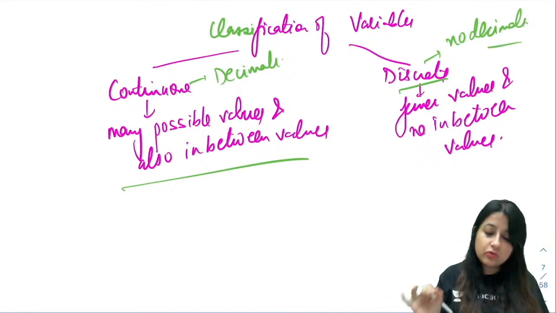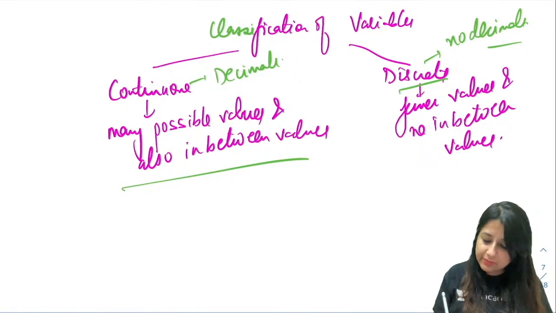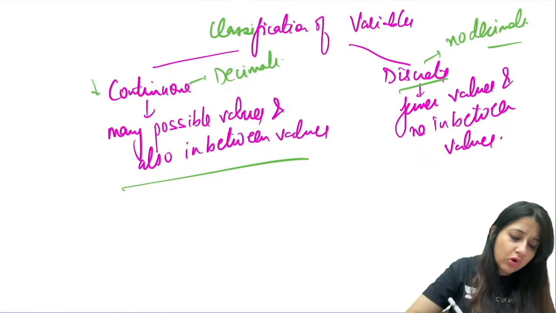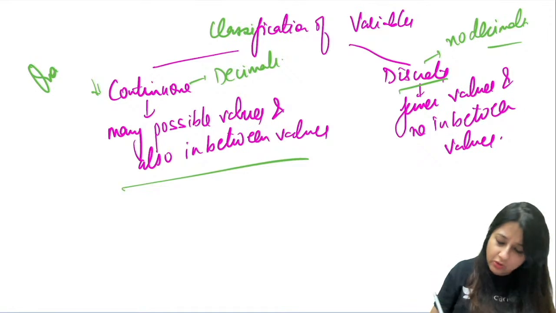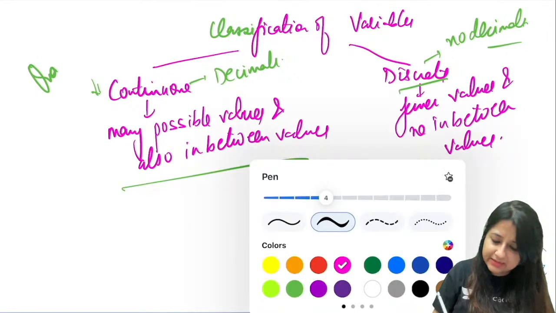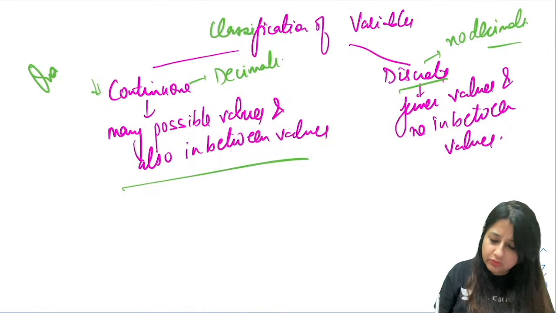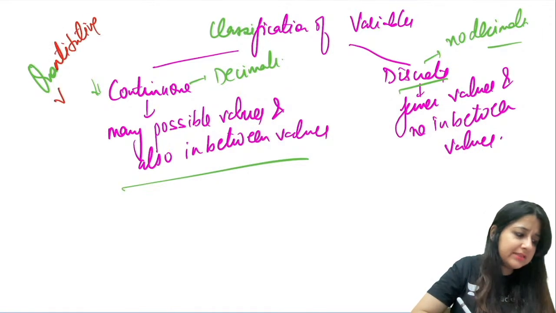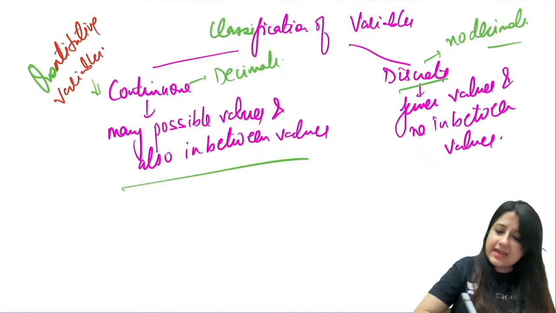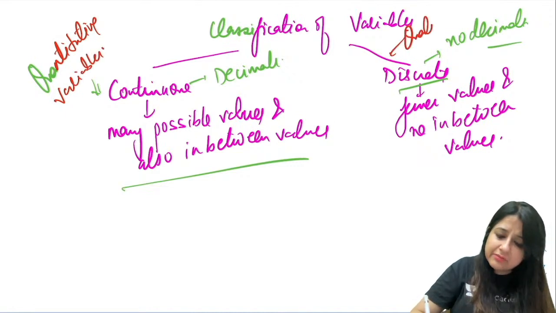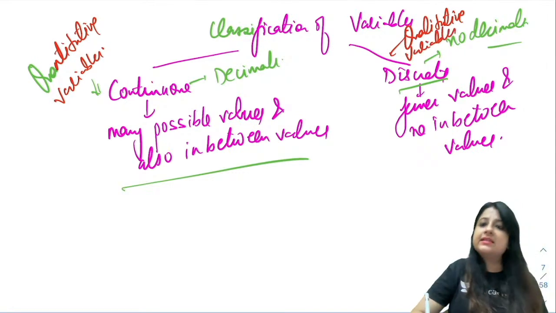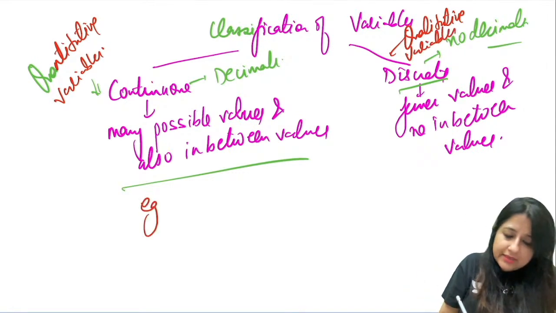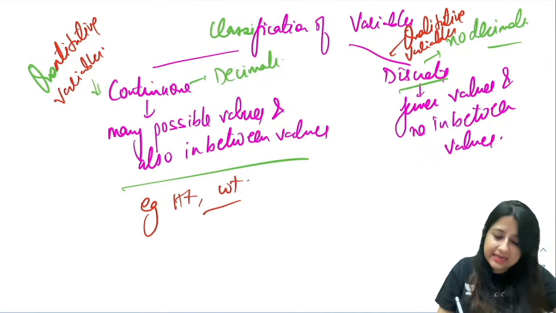So a simple rule that you're going to follow over here, everybody, is that all the quantitative variables, guys, are continuous and all the qualitative variables are discrete, okay? All the qualitative variables are discrete. Like example over here, height, weight, they can be expressed in decimals, right?